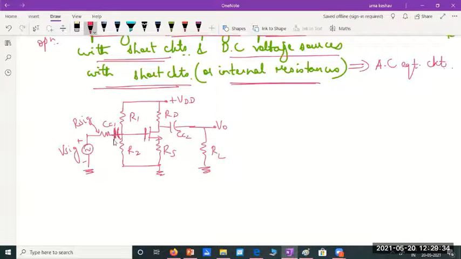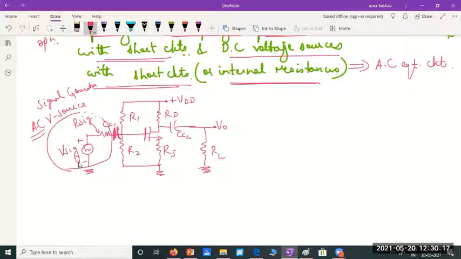So this is part of the voltage source, the signal generator which we connect. The signal generator or voltage source will give us some AC voltage, and there will always be some resistance offered by that signal generator. So this R sig represents the internal resistance of the signal generator, and V sig represents the amount of AC voltage given by the signal generator. Both these things are part of the AC voltage source or the signal generator.